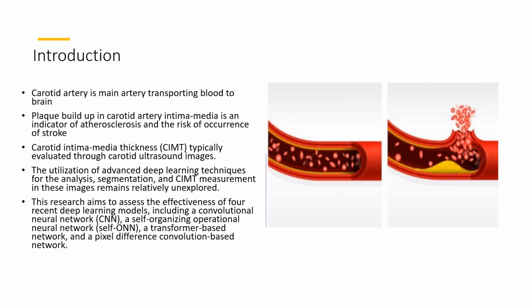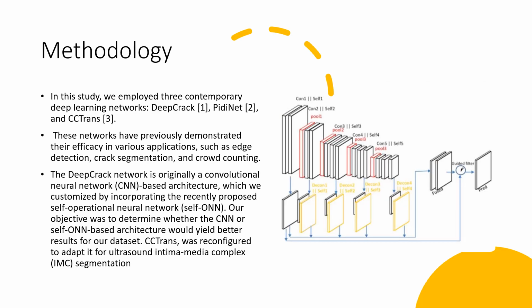This research aims to assess the effectiveness of 4 recent deep learning models, which include the convolution neural network, a deep self-organizing operational neural network, a transformer-based model, and a pixel difference convolution-based network. In this study, we employed 3 contemporary deep learning networks: DeepCrack, PDNet, and CC-Trans. These networks have previously demonstrated their efficacy in various applications such as edge detection, crack segmentation, and crowd counting.